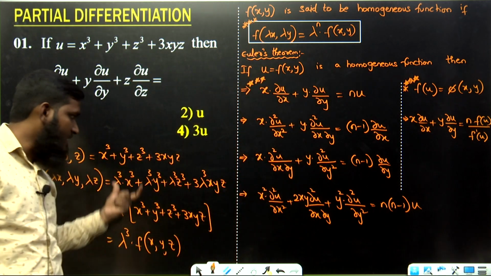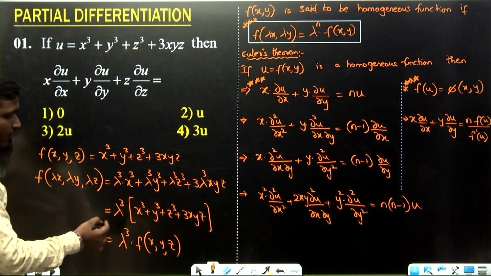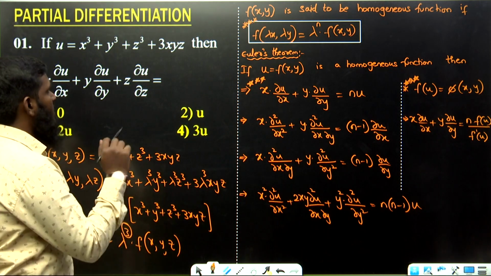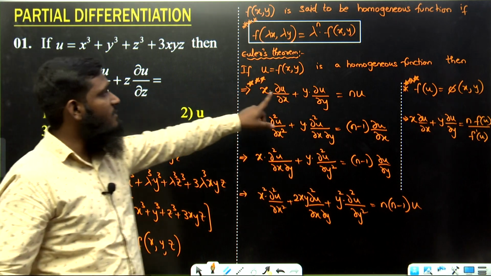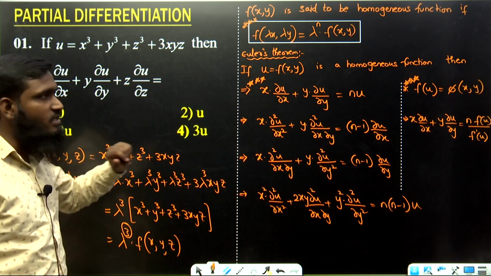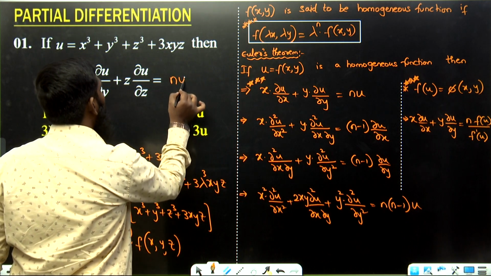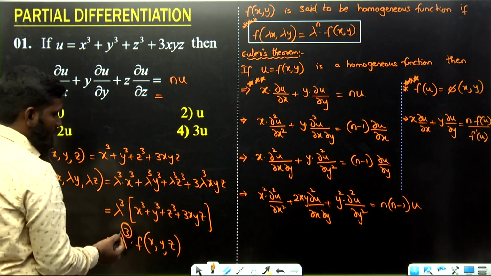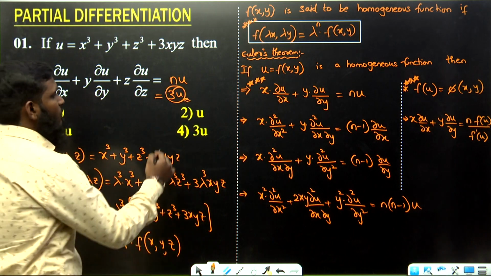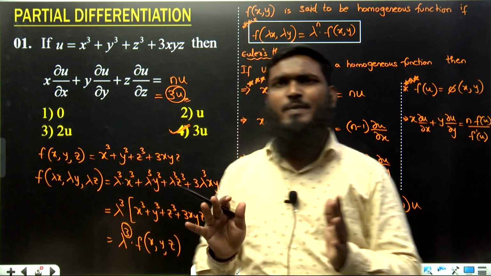Okay. Now after this, we have to find out the n value. What is the n value we are having over here? 3. That n value is compulsory. Now x into dou u by dou x plus y into dou u by dou y plus, since z is also there, z into dou u by dou z. What is the formula? n into u. The n value we are getting is 3, so 3u. What is the final answer? 3u. Okay, 3u means which option? Fourth option.